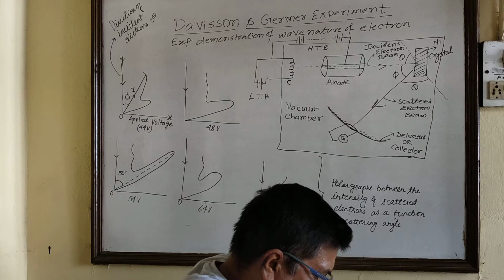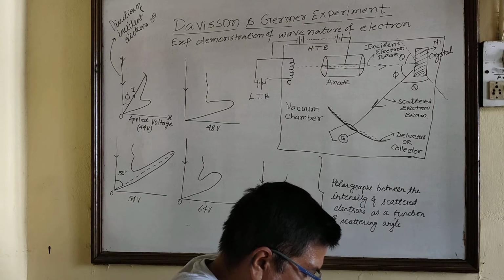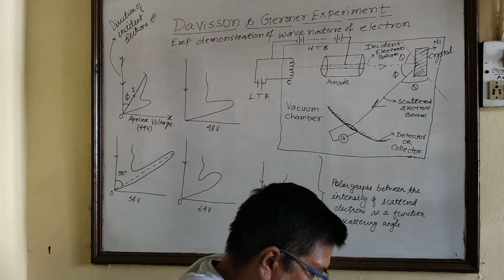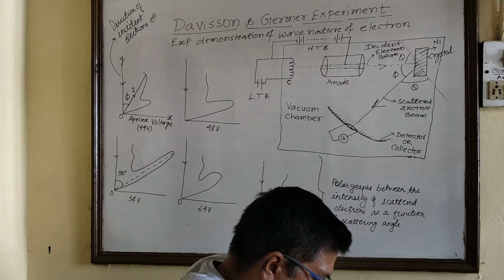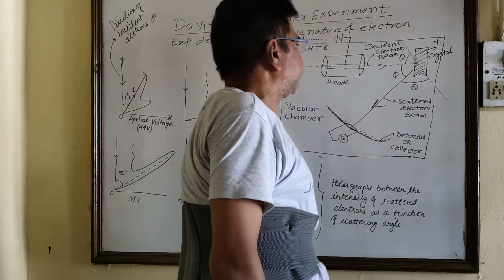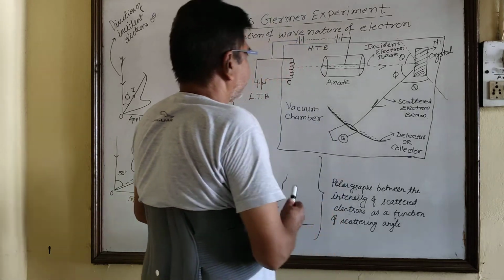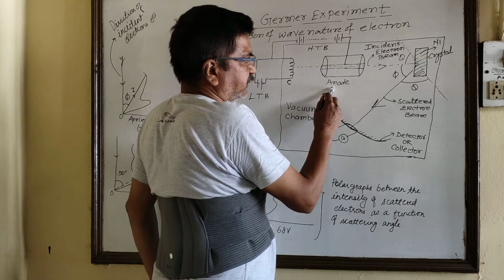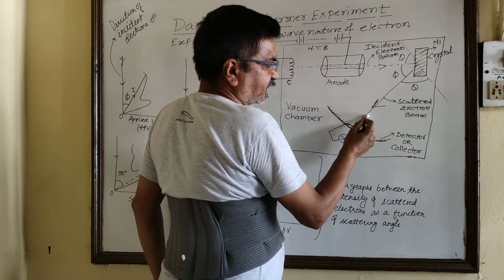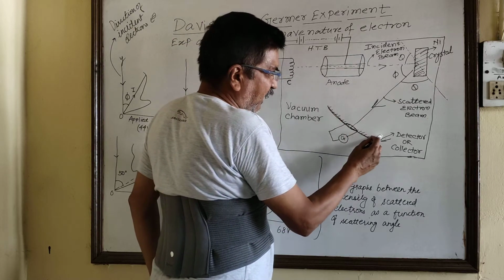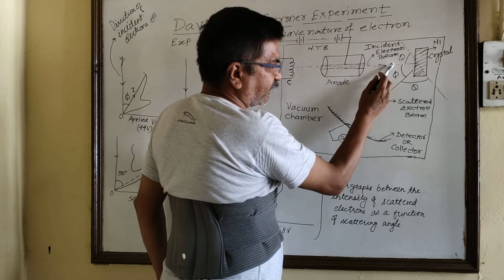Now we measure the scattered electron intensity as a function of the scattering angle phi, that is the angle between the incident and scattered electron beam, and the experiment is repeated for different accelerating voltages. Now what happens? We apply different potentials between the cathode and anode, and we measure the intensity of the scattered electron beam with the help of this galvanometer at different angles. Different scattering angles mean different values of phi.